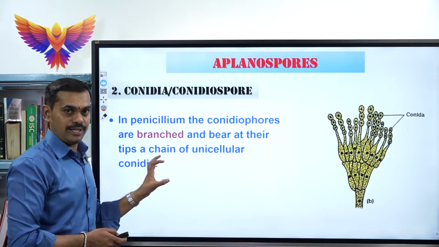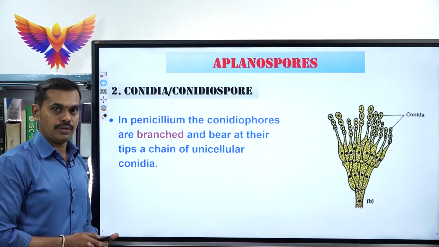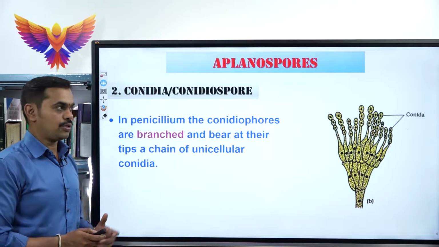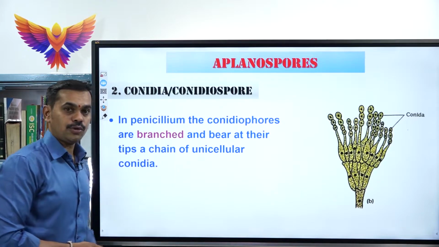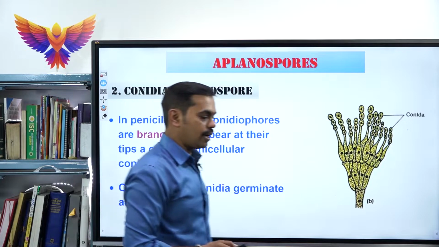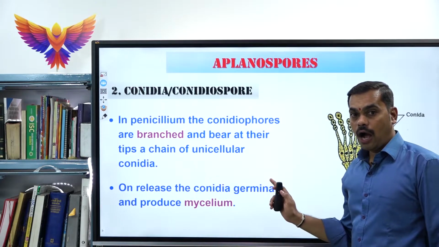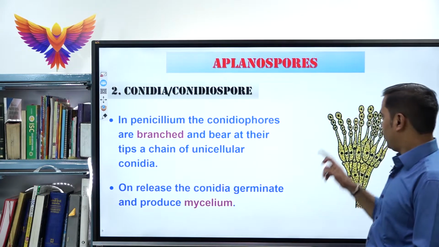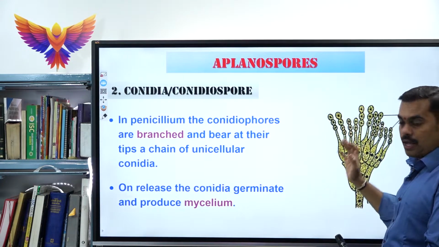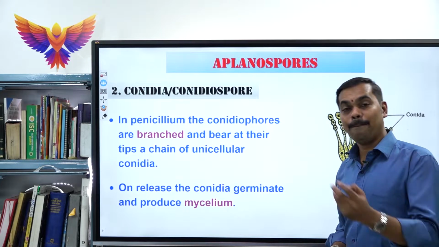So, children, for this we have studied the two different types of spores under aplanospores, which are called sporangiospores and conidiospores. And there is one more important point you must learn under conidiospore. When these conidia are released, they germinate and produce mycelium.